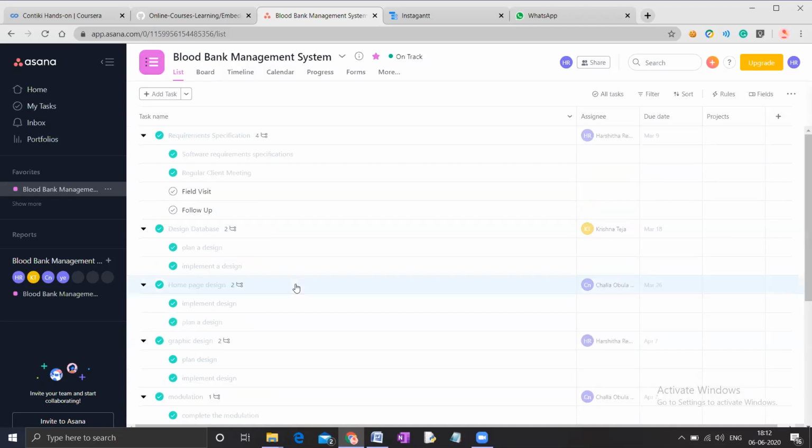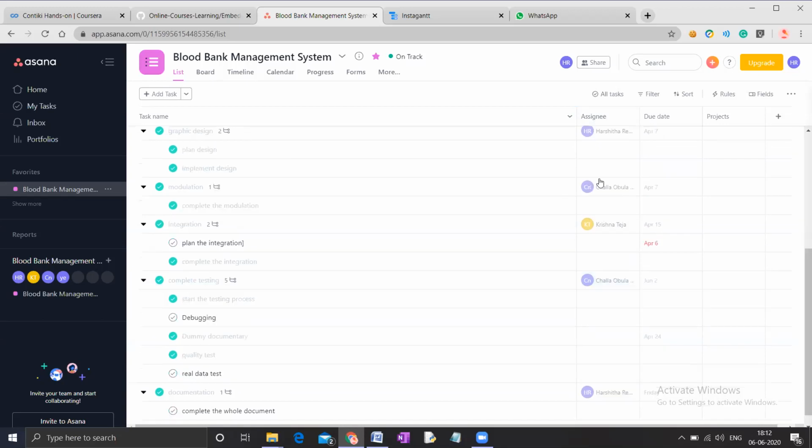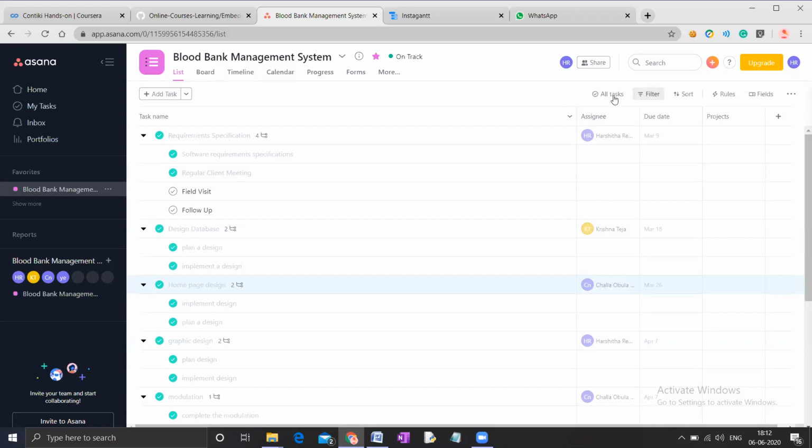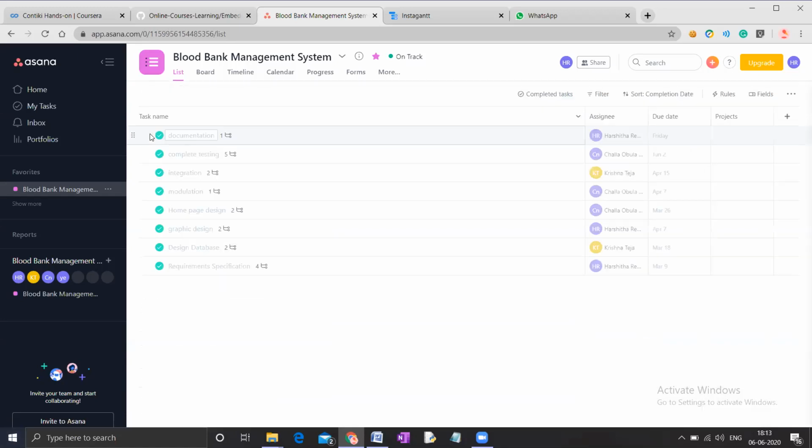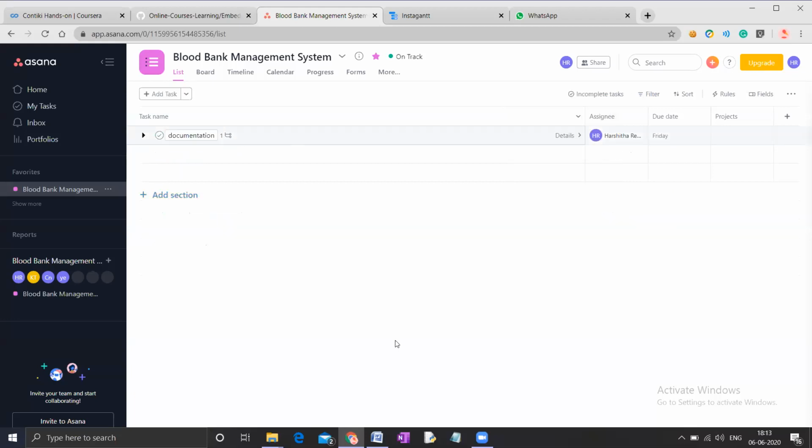We have assigned each task to one of the team members. The assignees of the task can be seen in this column of all tasks. The feature of the Asana tool is we can filter all tasks that are incompleted tasks, completed tasks. For example, if documentation is not completed, then we can filter it under incompleted tasks. We can see the documentation here.